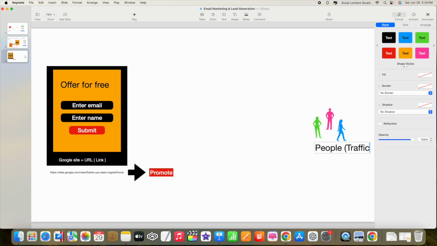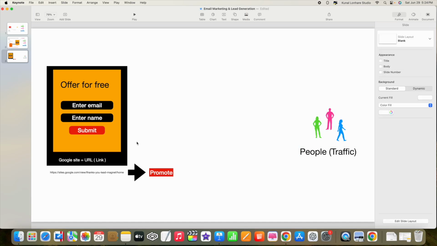So guys, when you promote this landing page URL to more and more people, more and more people, or I can say traffic, will come to your form and they will fill the form, and you will get more email contacts, right? So that's why, as I have told you, you just have to promote as much as you can.